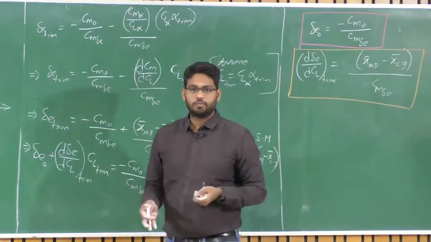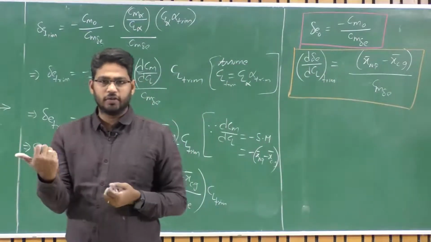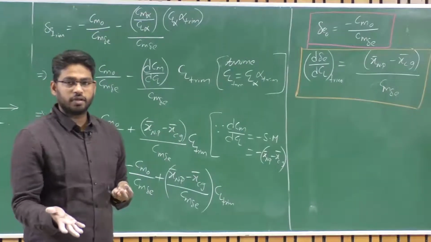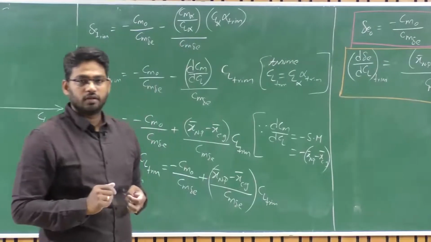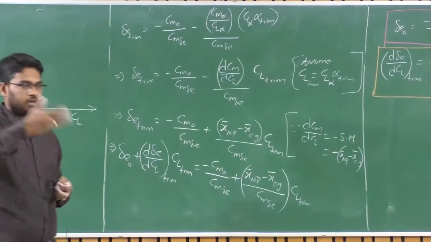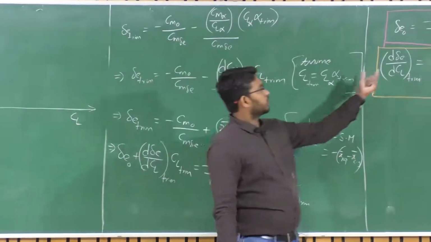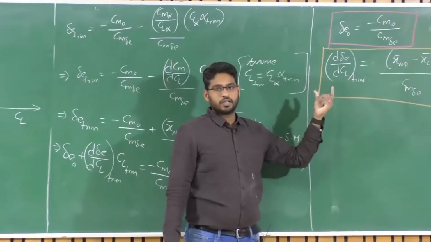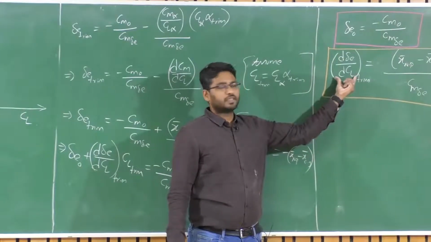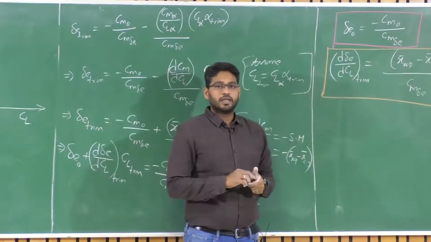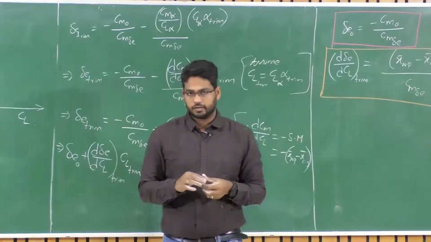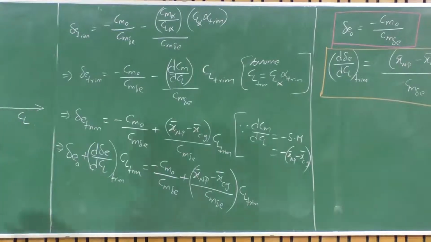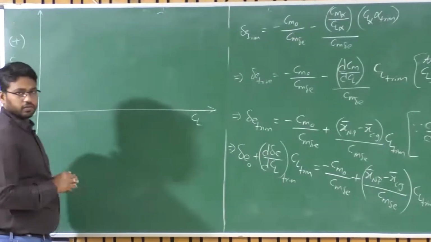So when there is a positive or downward deflection in elevator deflection, the CL trim that results is decreased, or when you have to decrease your CL trim, you have to increase that delta E or deflect your elevator downwards. Okay. So that means the slope is negative for this plot.